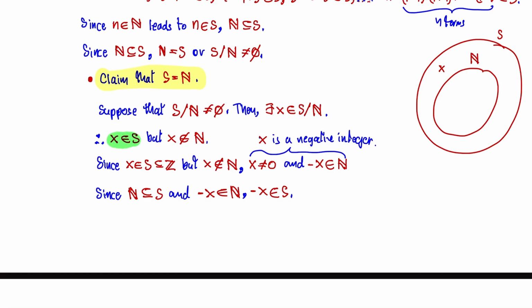We have x in set S and minus x in set S. We will use the trichotomy law.